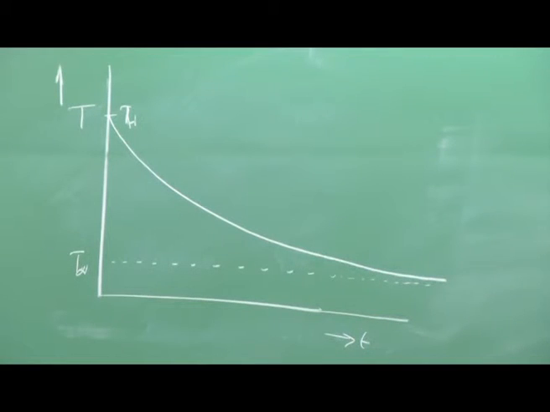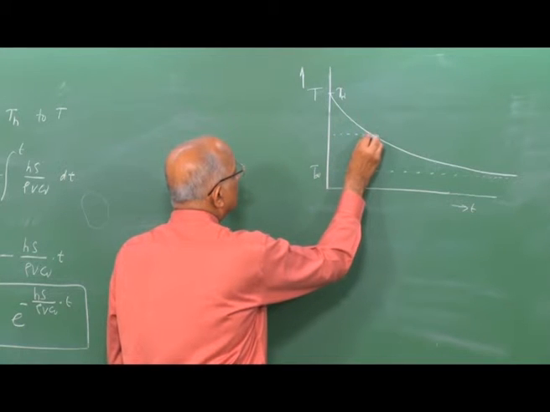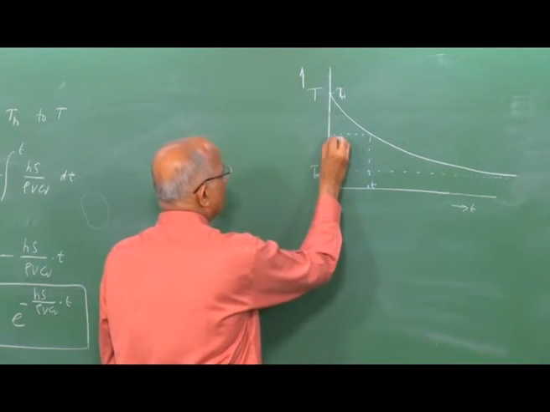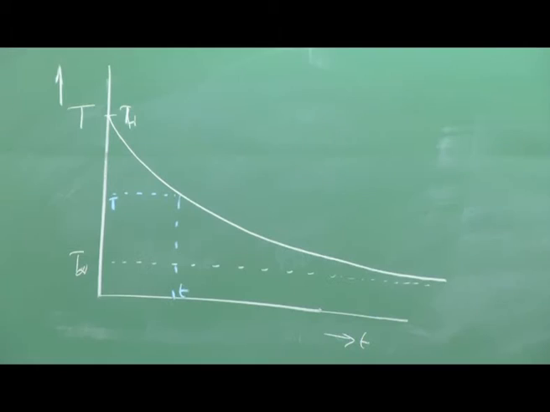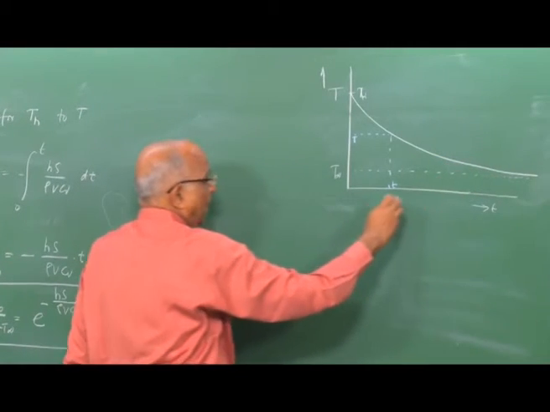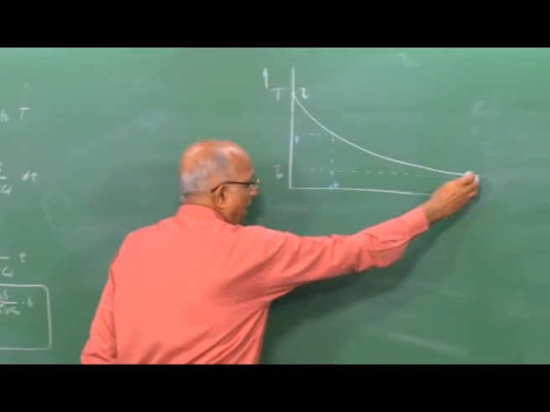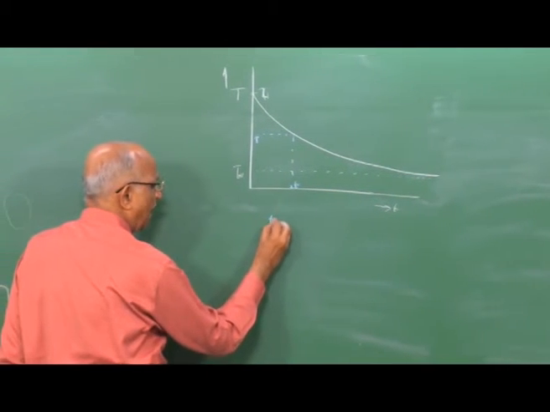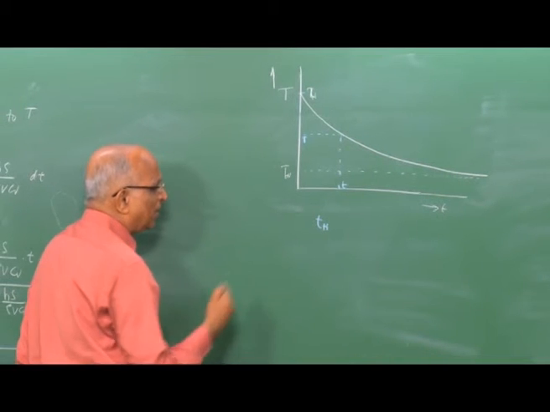At any intermediate value t in which I am interested, the temperature is T over here. But according to this, it is a gradually decreasing value and it never really reaches the ambient value, it takes infinite time. It is almost impossible to have something like a characteristic heat transfer time.